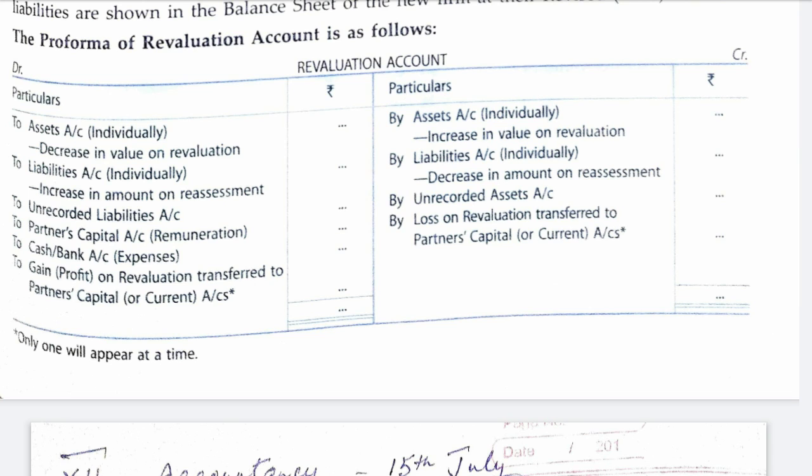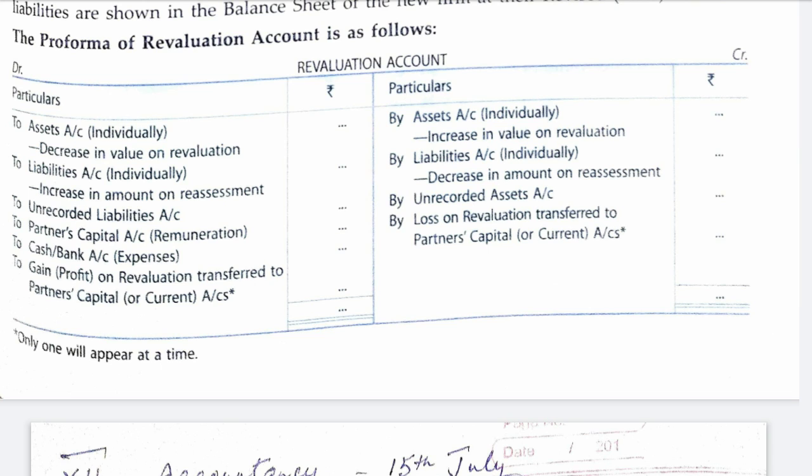Like this, on the credit side, if the assets are increasing, the value is increasing, then the revaluation account will be credited. In case of decrease in liabilities, it will be written on the credit side. In case of unrecorded asset, again there is a profit, it will be written on the credit side.